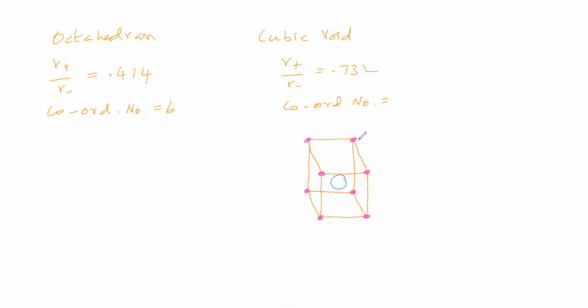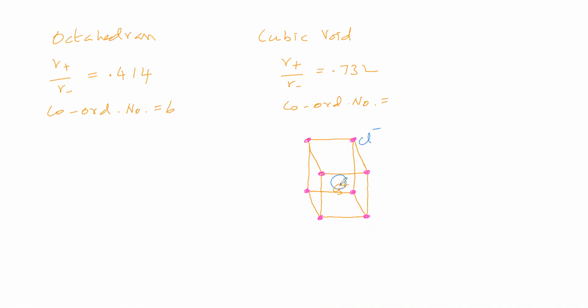Consider that the corners have Cl minus ions, and in the body center we place a cesium ion. This body center is called the cubic void.